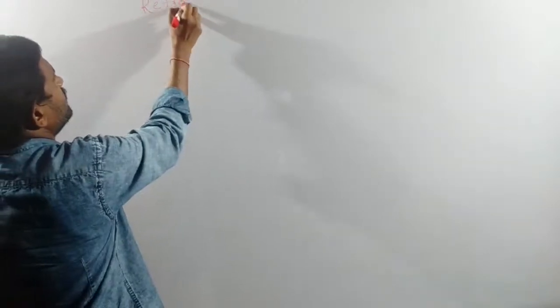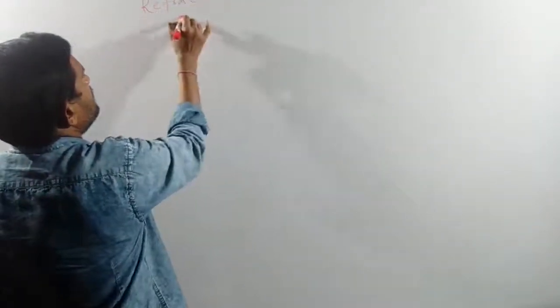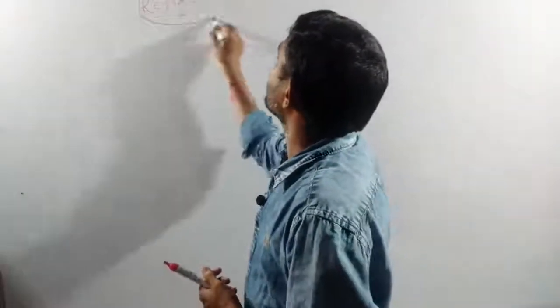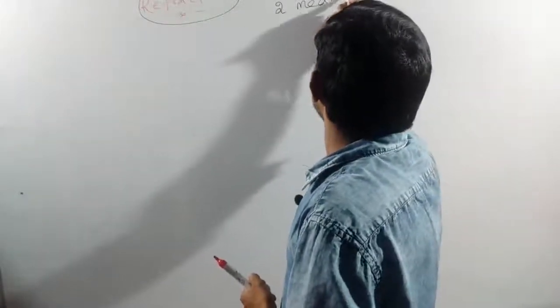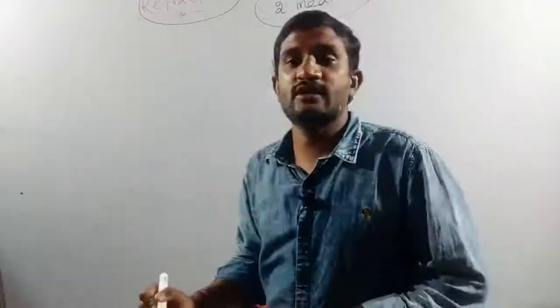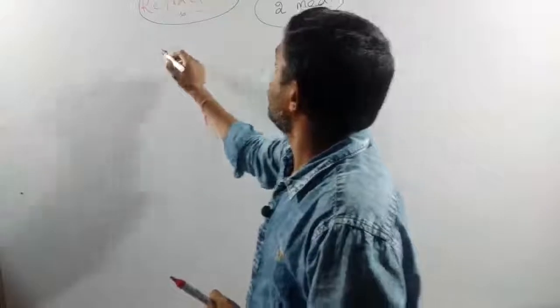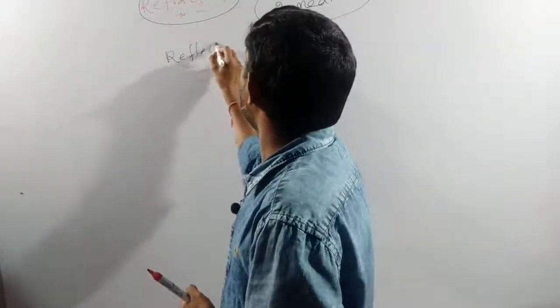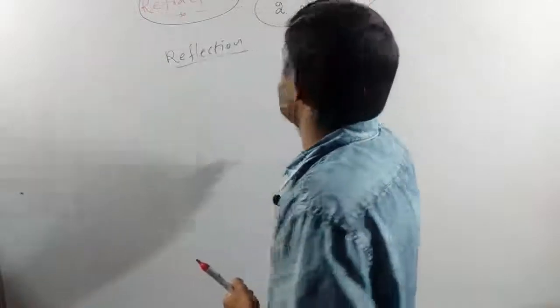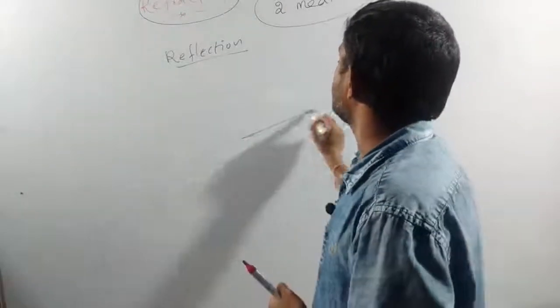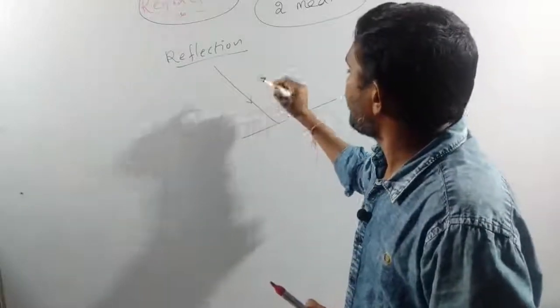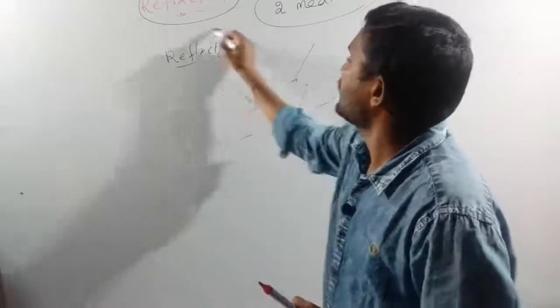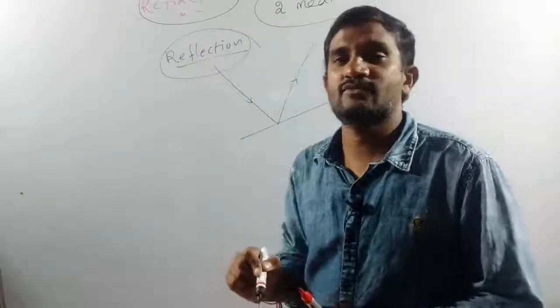What is meant by refraction? What is the difference between reflection and refraction? When we discuss refraction, we require two mediums. But when we discuss reflection, it is unnecessary to have any medium. Reflection means, on any surface area, the light rays are incident, and when they move back in any direction, we know that as reflection. In the previous class, we already discussed this.